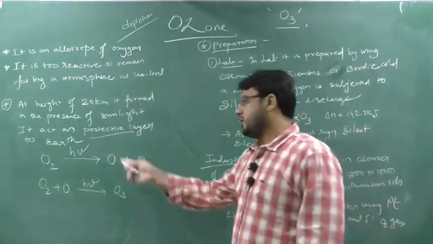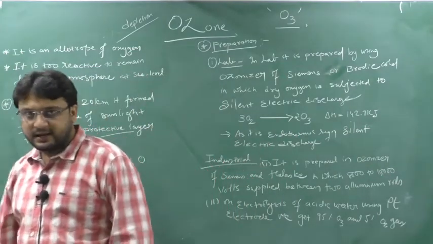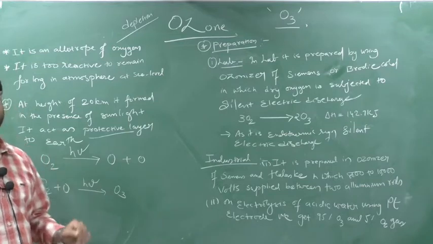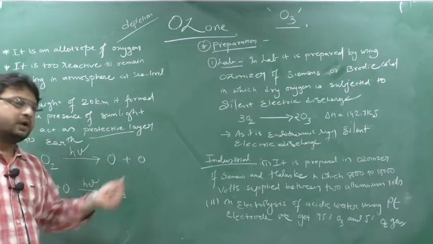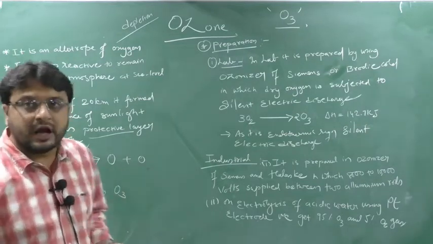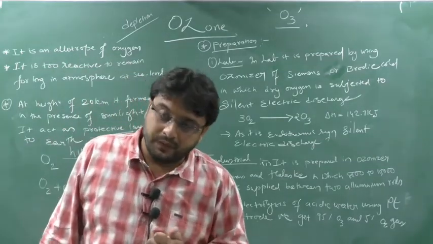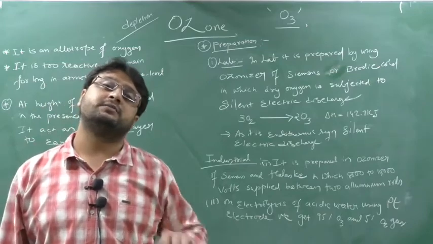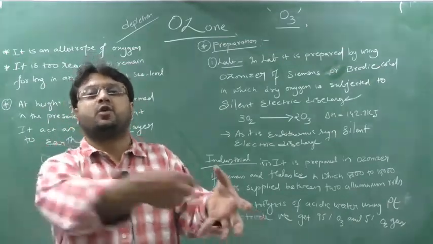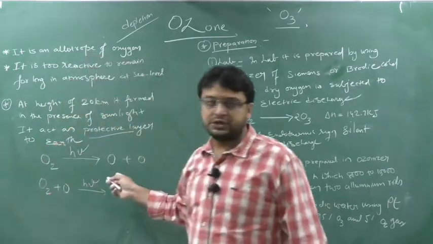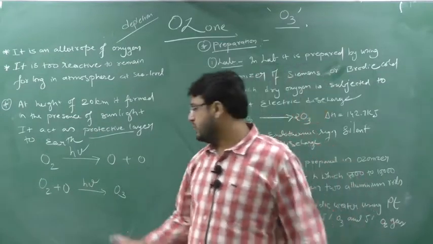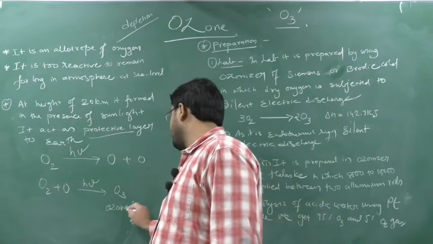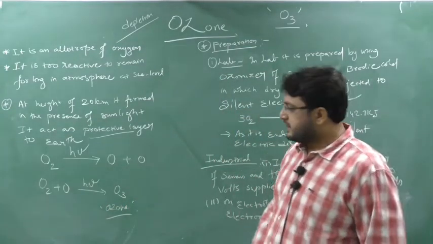Sunlight will react with oxygen. This oxygen gets decomposed to form monoatomic oxygen, O. This monoatomic oxygen is highly reactive, so it will again react with some other species. It will suddenly react with O2 and form O3, which is known as ozone. Clear?